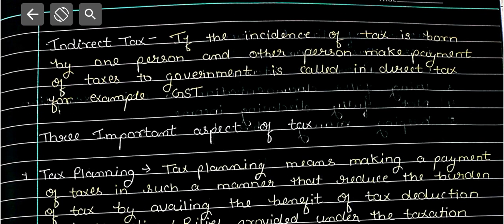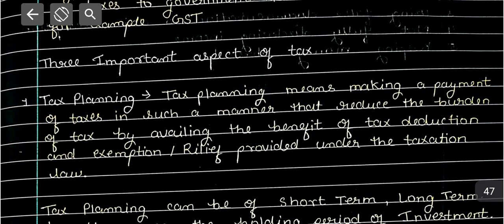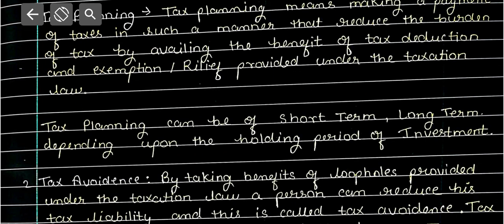Three important aspects of taxes are tax planning. Tax planning means making the payment of taxes in such a manner that it reduces the burden of taxes, by availing the benefit of tax exemptions and relief provided under the taxation law. Tax planning can be short term or long term, depending upon the holding period of the investment.